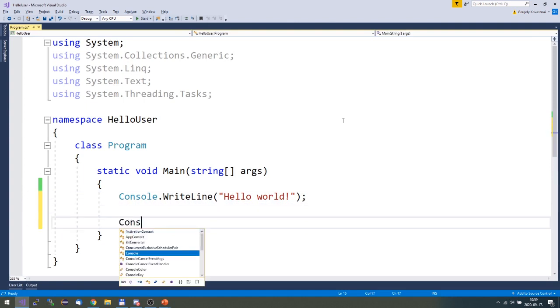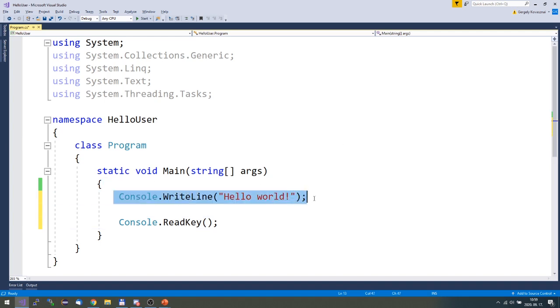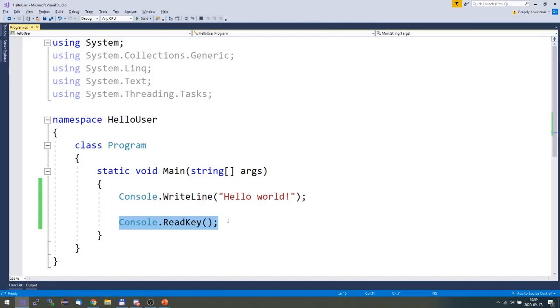This is another instruction. The problem is that the system does not wait before closing. This instruction is executed, and then the program has already ended. Therefore, the console was closed. So you have to put another instruction here to wait for something. This waits for a key press. So if I run it, hello world is written, and my console application waits for me to press some key on my keyboard. Okay, so you use those two instructions only, right?